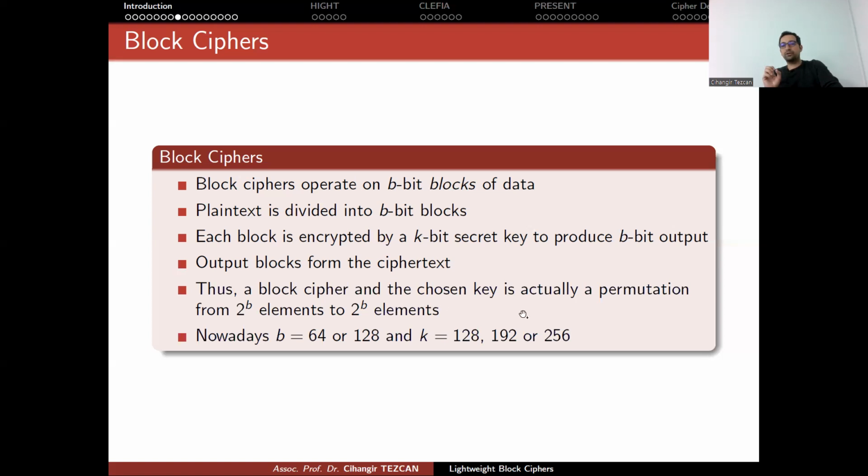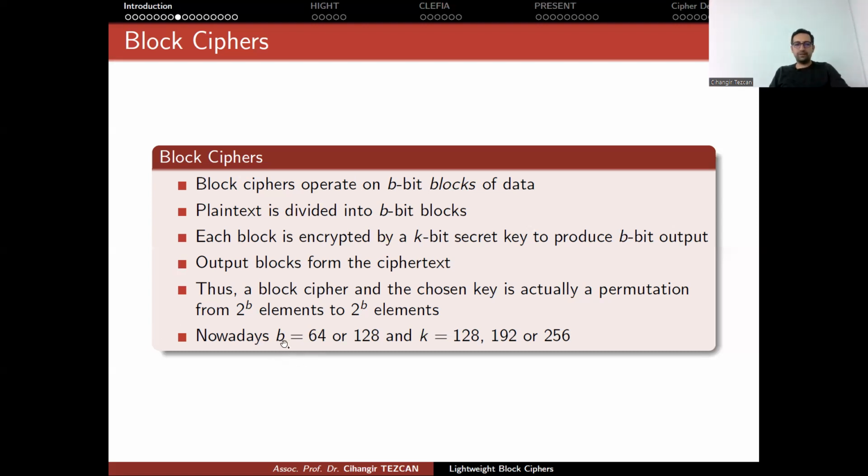A block cipher with a chosen key is actually a permutation from 2 to the B elements to 2 to the B elements. Because your input can take 2 to the B different values, starting with B many zeros, going down to B many ones. So there are 2 to the B options. Once you perform encryption on these possible inputs, you use your cipher with a secret key and produce an output. So your input space and output space are the same. So you are mapping this space to itself in different ways, okay? An element goes to a different element. So this is why I call it a permutation.